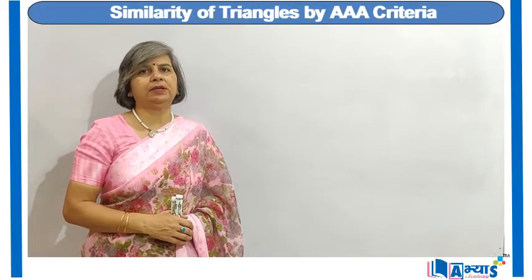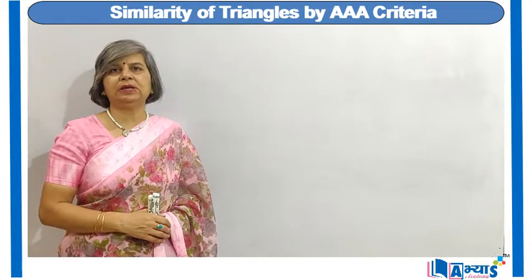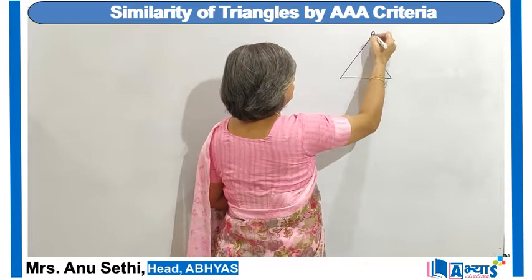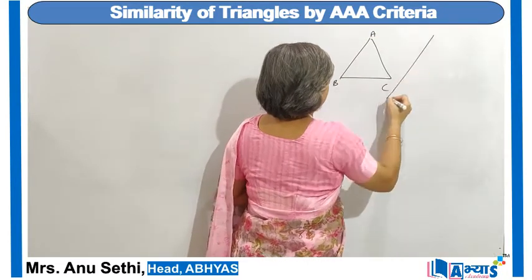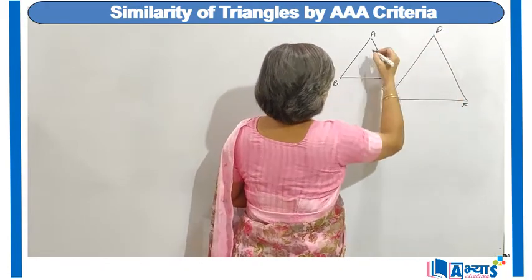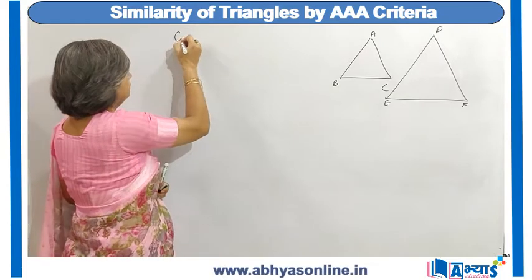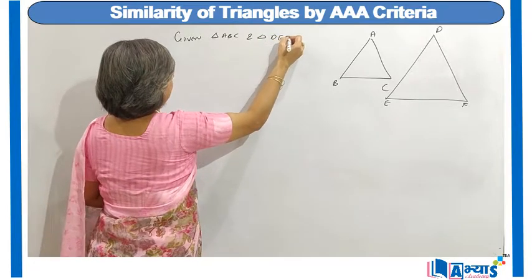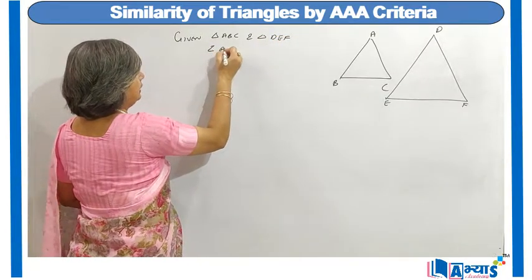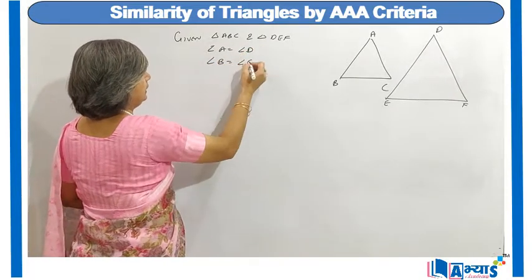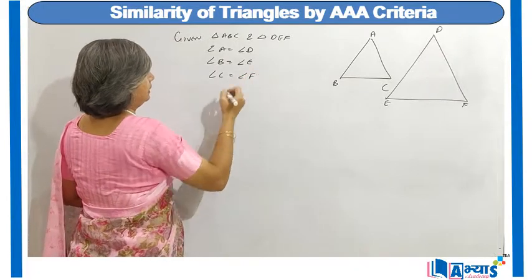Now let us discuss the concept of similarity of triangles by AAA criteria. That means if we have two triangles ABC and DEF such that we are given triangle ABC and triangle DEF such that angle A is equal to angle D, angle B is equal to angle E, and angle C is equal to angle F.